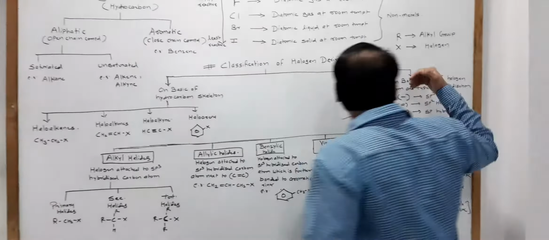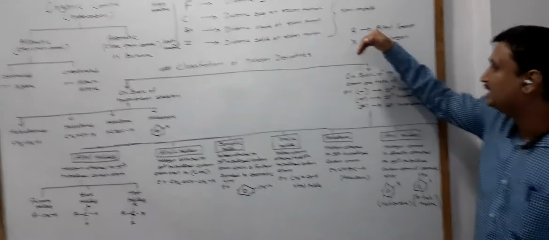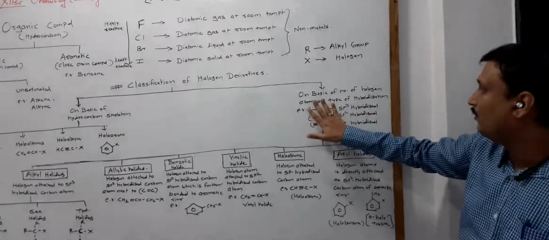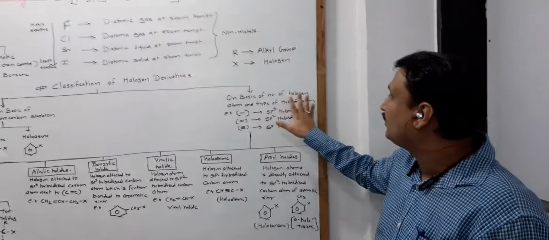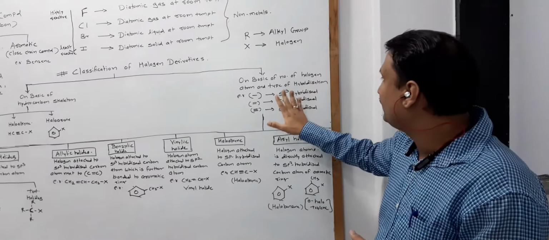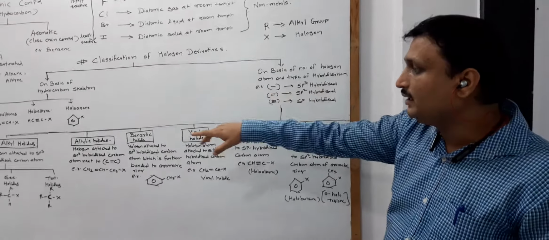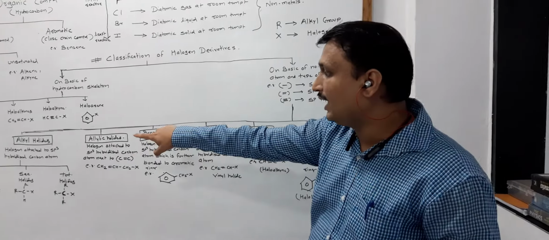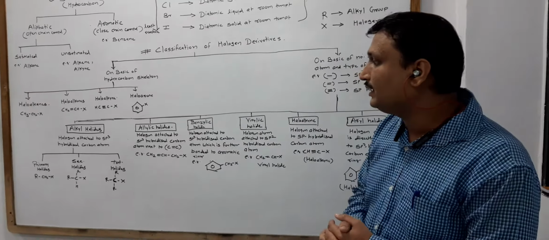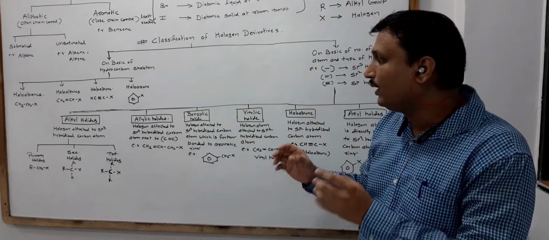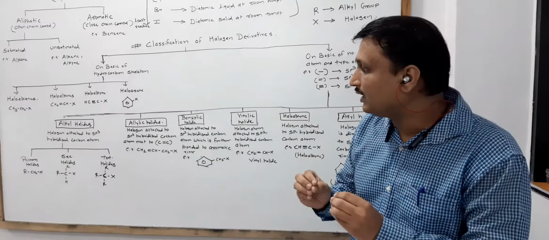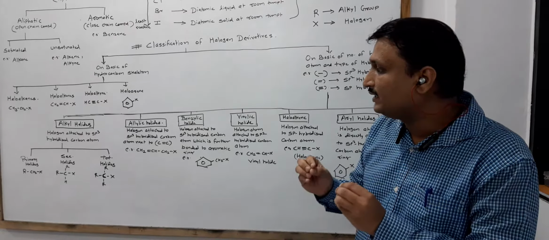Now, on the other side of this classification, when we classify on the basis of the number of halogen atoms and the type of hybridization, we first have alkyl halides. Alkyl halides are those in which the halogen atom is attached to an sp3 hybridized carbon atom.